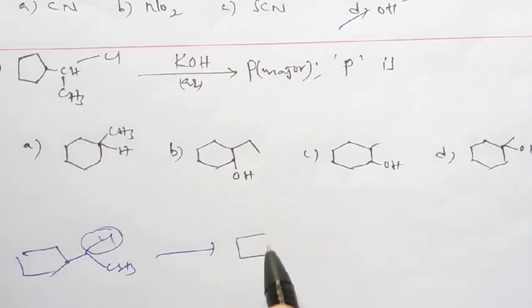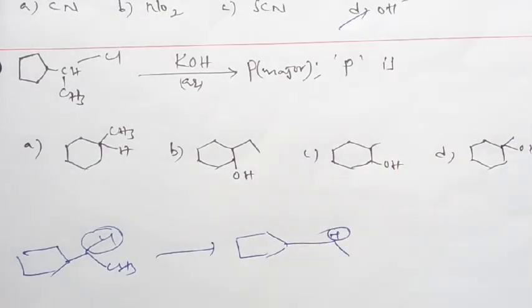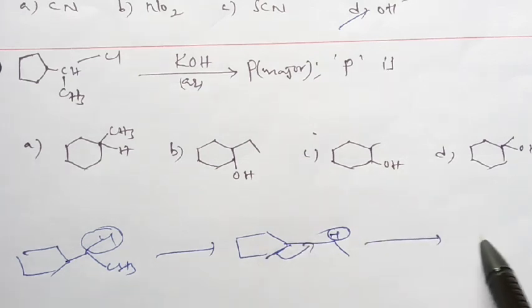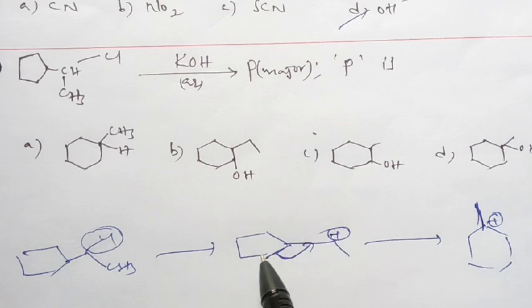This is the carbocation. Now what happened here? Electron shifting takes place, and automatically the ring will be expanded. So ring expansion takes place here. This is an important point. The ring is expanded and the positive charge is formed. That is an important observation.